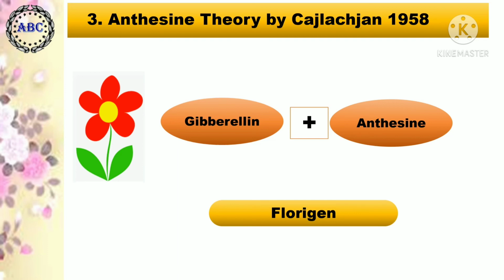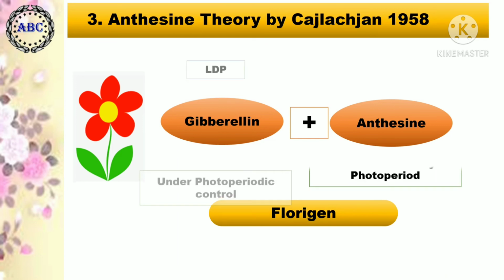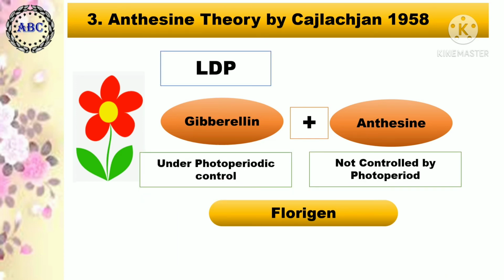namely gibberellin and anthocene. Out of these two substances, gibberellin is the known substance, while anthocene is the hypothetical substance. In long day plants, the synthesis of gibberellin is under photoperiodic control, while anthocene synthesis is not controlled by photoperiod, but the plant can endogenously synthesize anthocene.